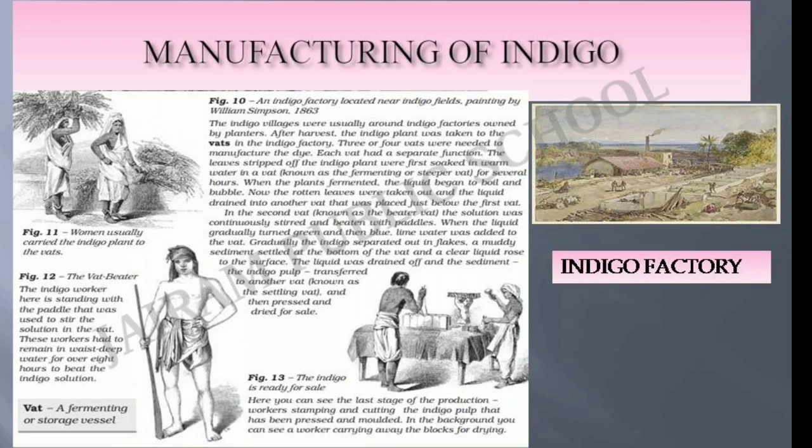When the liquid gradually turned green and blue, lime water was added to the vat. Gradually, the indigo separated out in flakes, a muddy sediment settled at the bottom of the vat, and a clear liquid rose to the surface. The liquid was drained off and the indigo pulp transferred to another vat known as the settling vat, and then pressed and dried for sale.